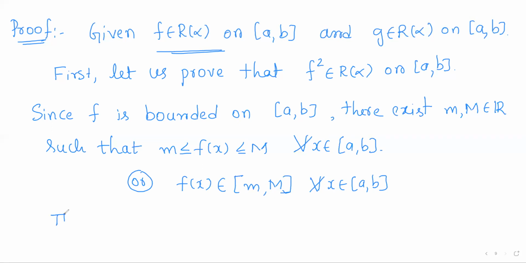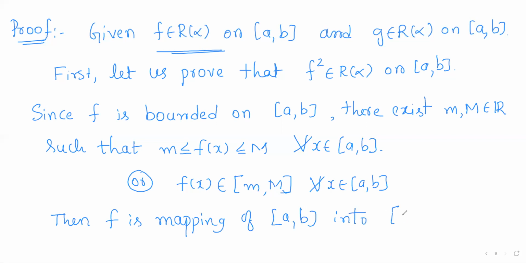So then we can analyze this as f is a mapping of the closed interval [a, b] into the closed interval [m, M], because for all points in [a, b], their images are mapped into this closed interval.